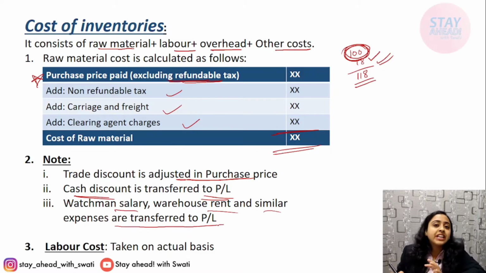These are not directly attributable to the raw material and therefore these are deducted. These are not deducted, these are not taken into consideration while calculating the cost of raw material. They are directly transferred to the P&L. Now labor cost, it is always taken on actual basis.